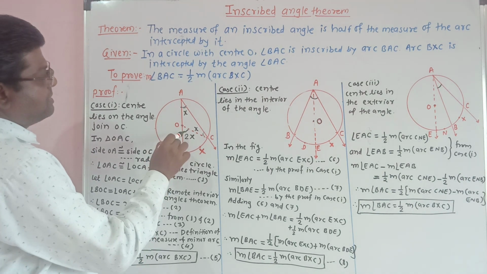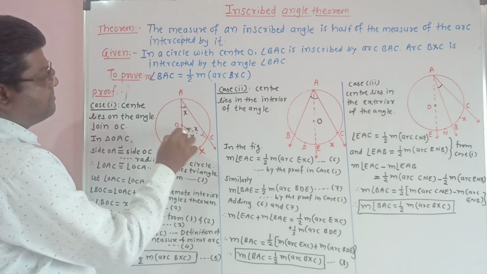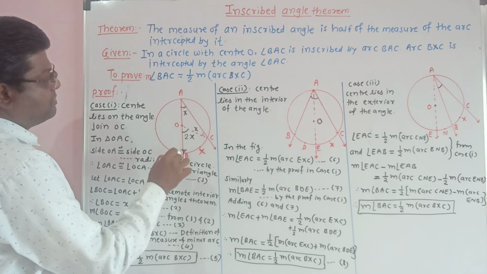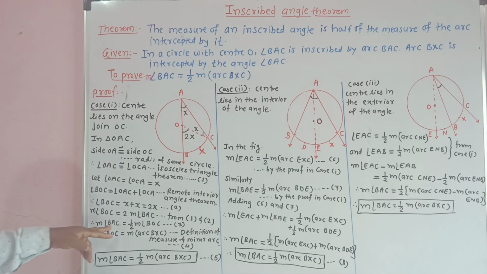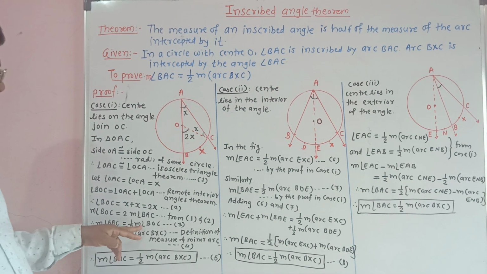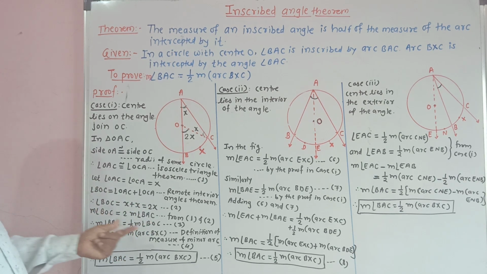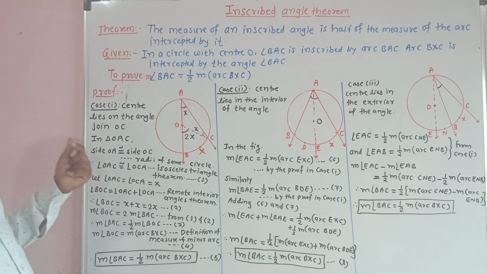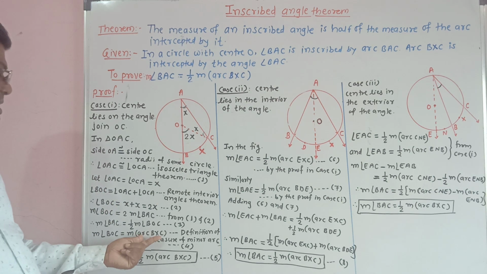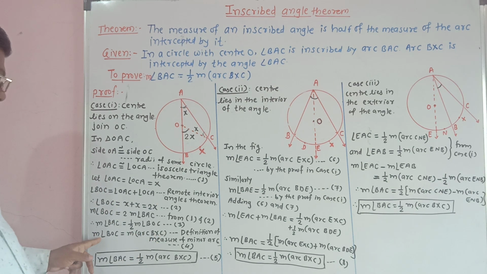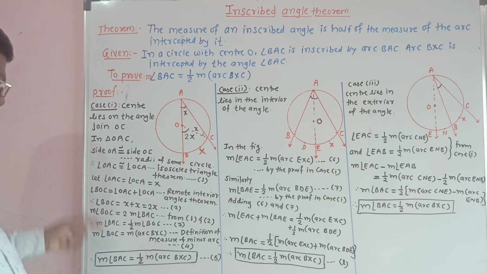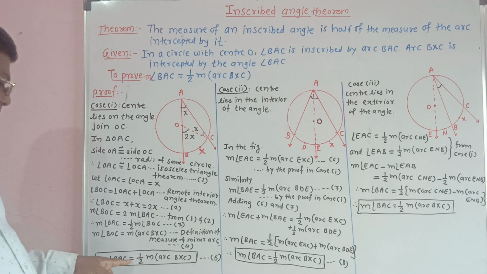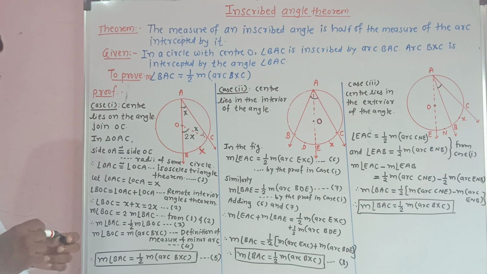But here the measure of angle BOC is equal to 2 into the measure of angle BAC. So the measure of angle BAC is equal to half into the measure of angle BOC. But the measure of angle BOC is equal to the measure of arc BXC. Therefore, the measure of angle BAC is equal to half of the measure of arc BXC.